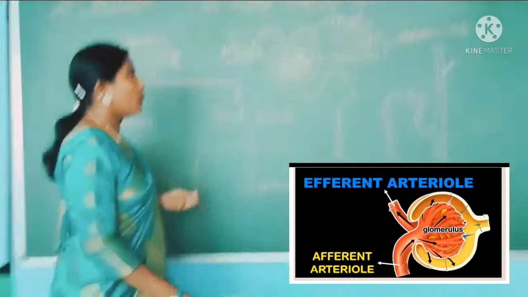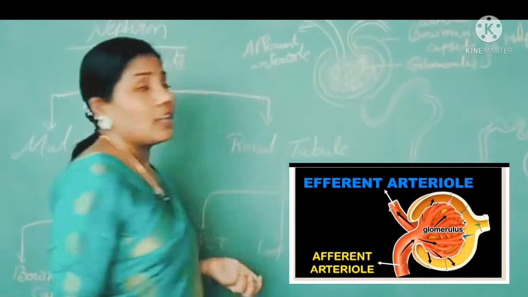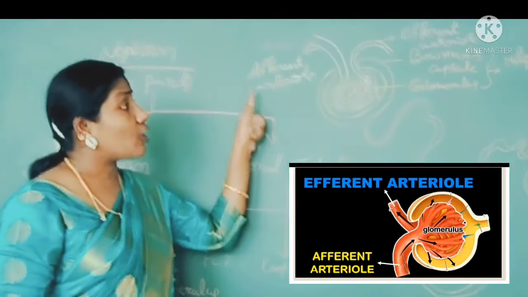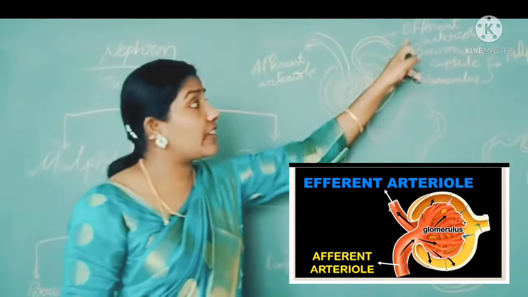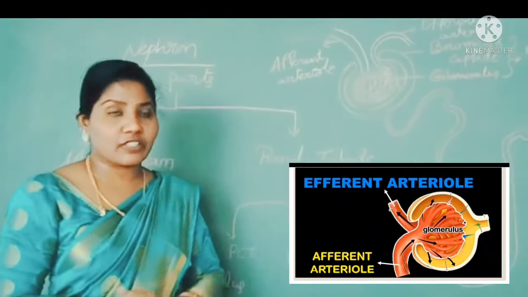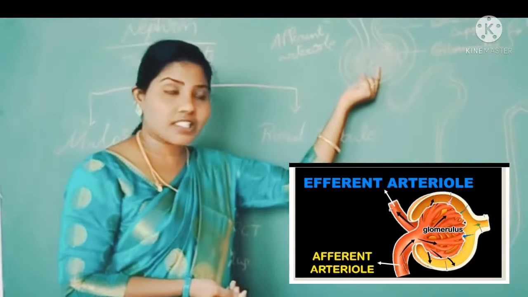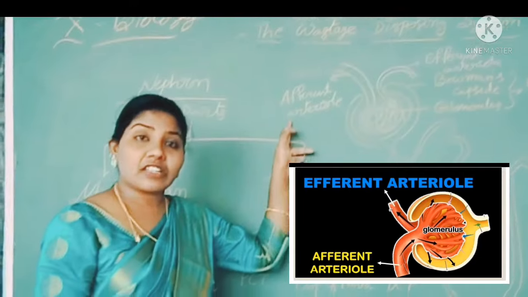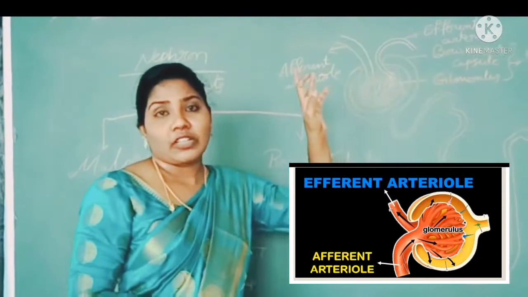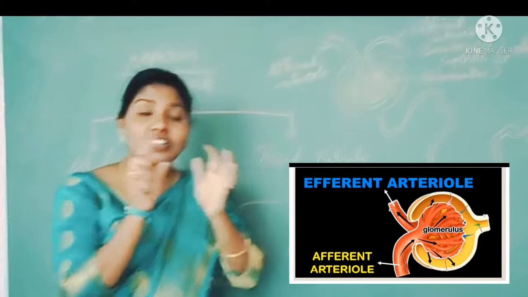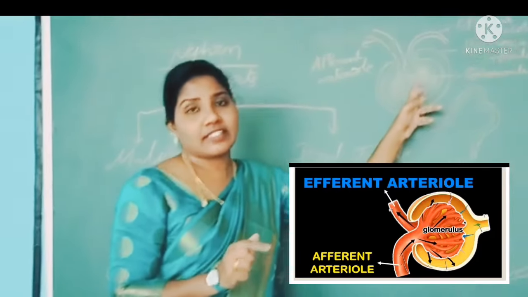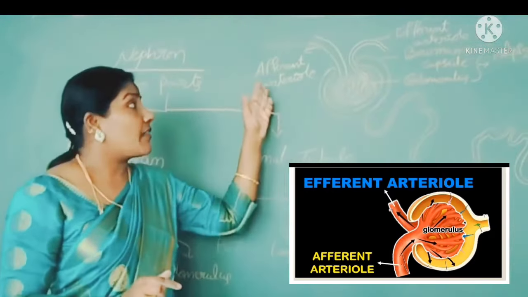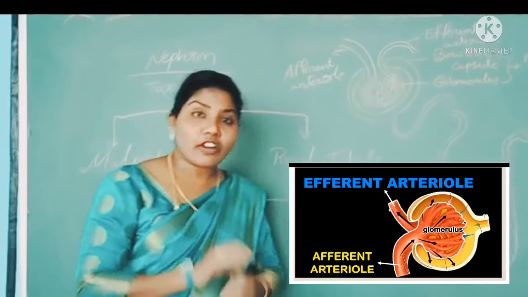So children, here you can observe the diameter of the afferent arteriole is more than the efferent arteriole. Why? Because the filtration of blood occurs in the glomerulus. For that, pressure builds up in the glomerulus. That's the reason the afferent arteriole and efferent arteriole diameters are different.